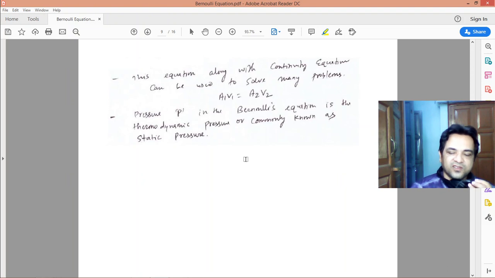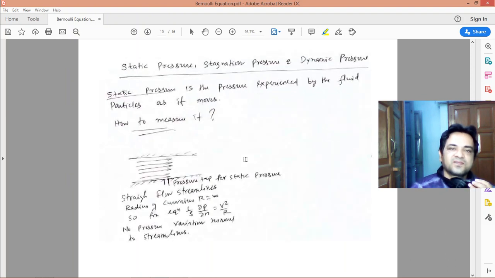Now we will discuss what is static pressure, what is stagnation pressure, and what is dynamic pressure. Static pressure is the pressure experienced by the fluid particles as it moves.